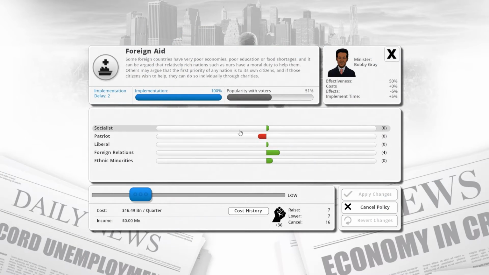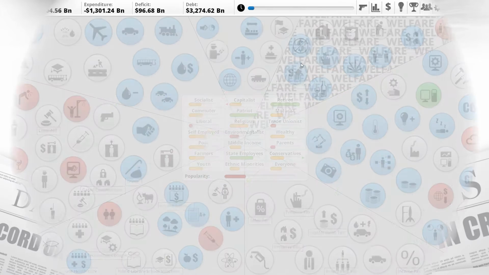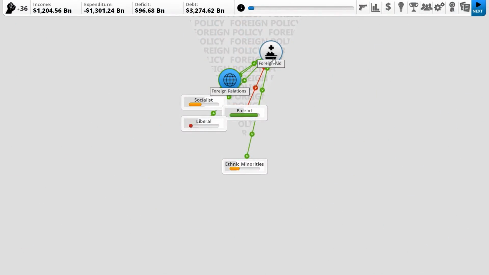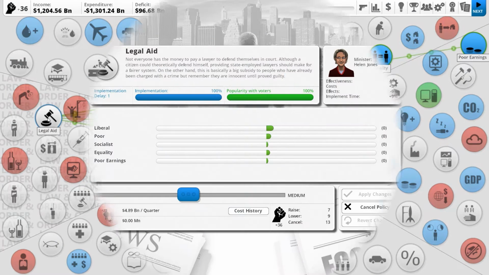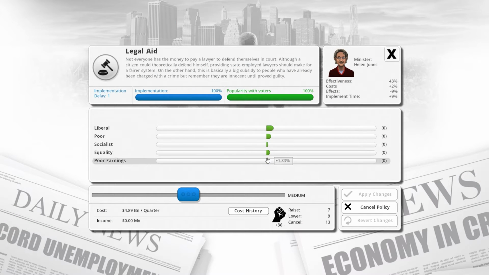So what's foreign aid? What does that affect? So patriots dislike it. Socialists, liberals, foreign relations and ethnic minorities like it. Okay. So, how do patriots love us? So we could afford to lose a little bit of patriots. Legal aid, everybody likes it.